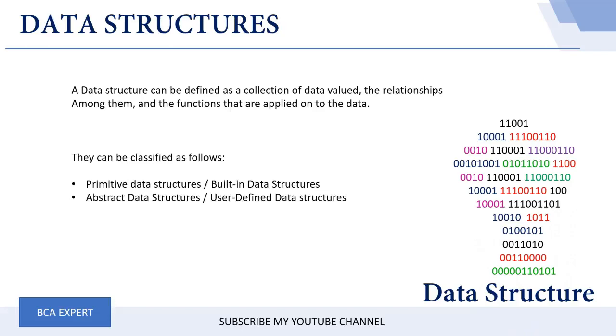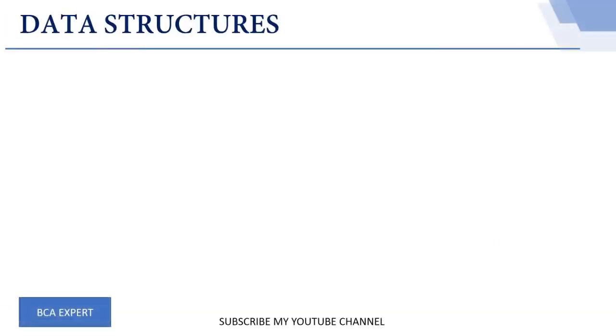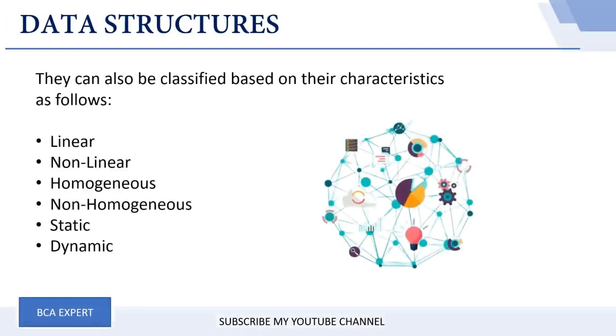Let us understand data structures in a better way, and what the types of data structures present in the C programming language are and how it supports them. They can also be classified based on characteristics. Before this we classified them according to nature, but here we can characterize them according to their characteristics.